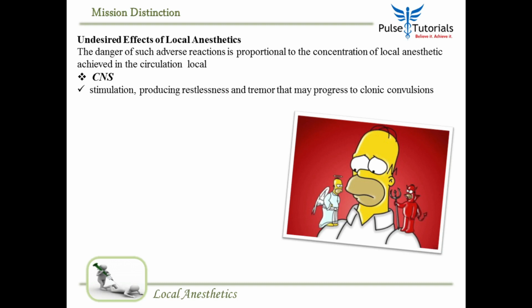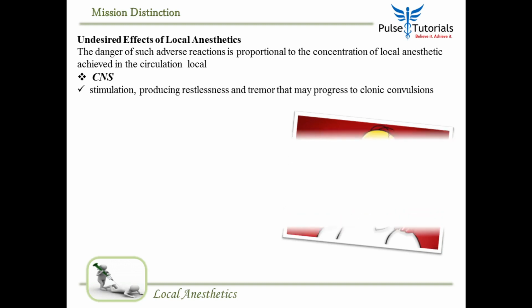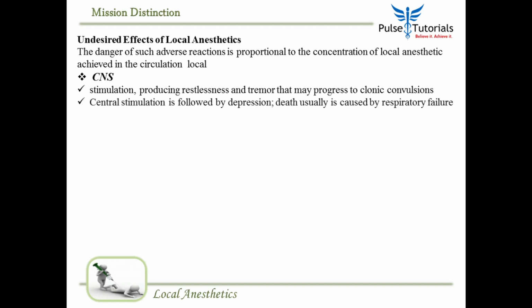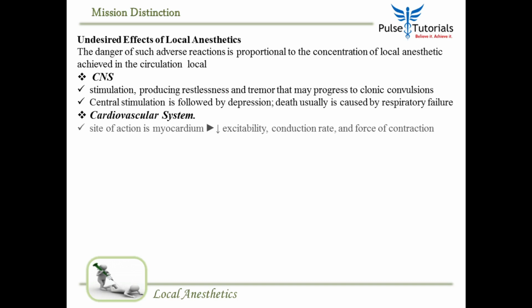That's an inhibitory neuron. You know what happens when local anesthetic reaches the brain? The inhibitory neurons are inhibited first. So the only neurons remaining are excitatory neurons. Getting the idea? And that's the reason why stimulation happens. Later on, even that action will go away. All neurons will get depressed. So death will happen because of respiratory failure.